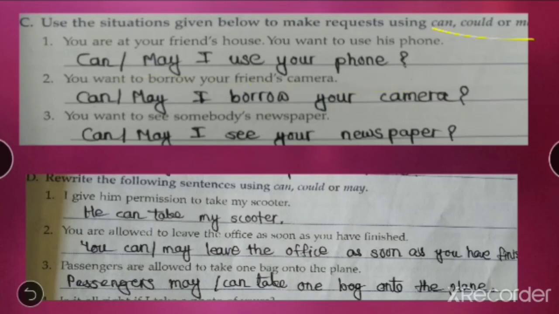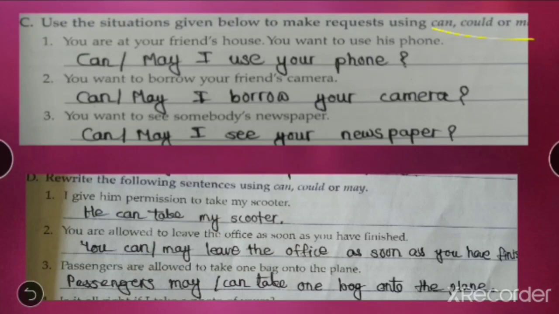You want to borrow your friend's camera. Now you want to use your friend's camera. May I borrow your camera? Don't use friends now. How will you ask? This is the situation given and you have to ask. So may I borrow? Can I borrow? Could I borrow? You can use could, no issues. But can and may will be more polite when it is a formal place, right?